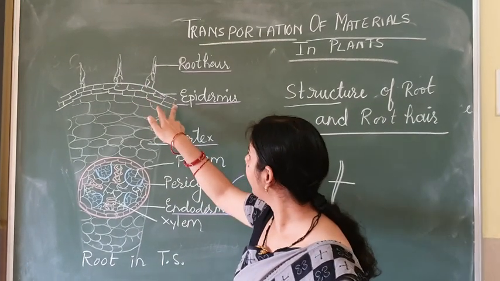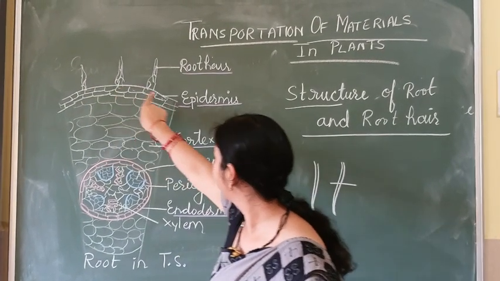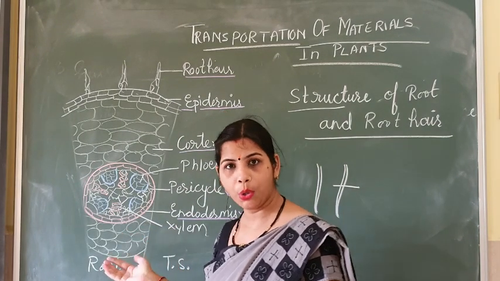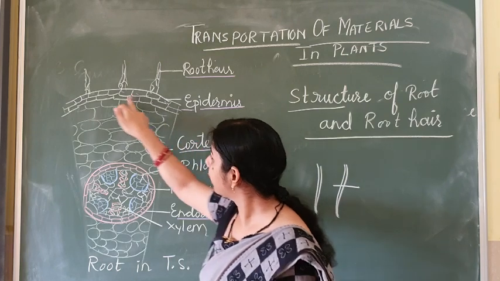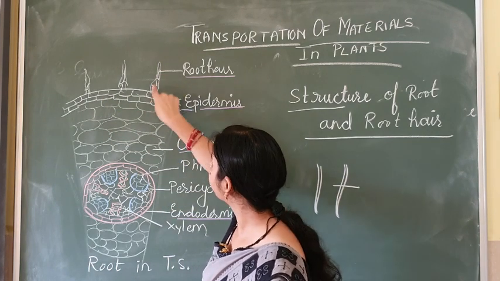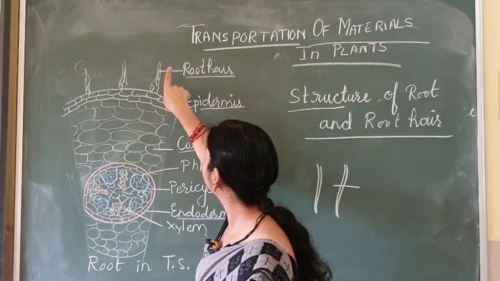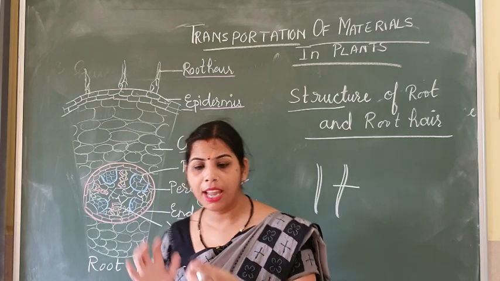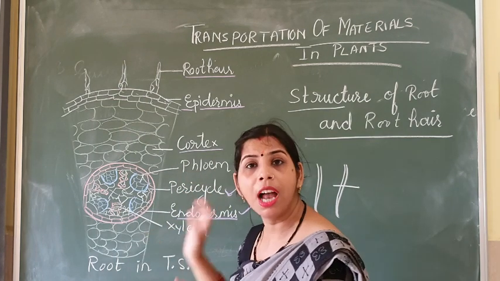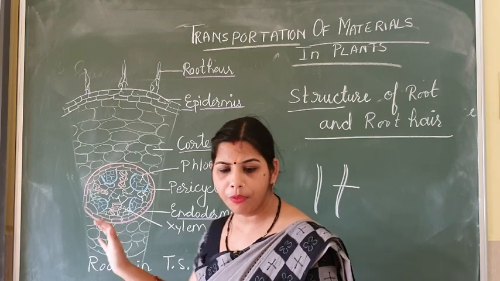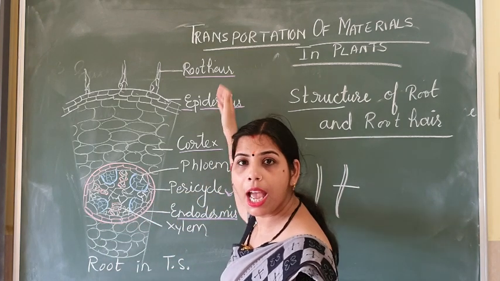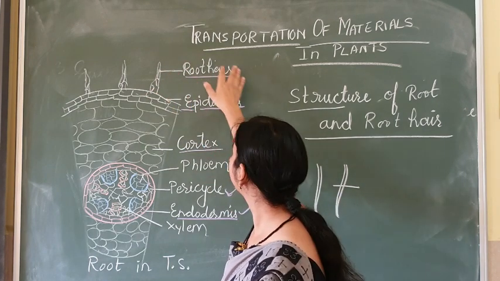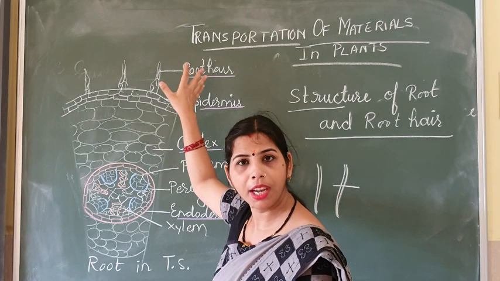So this is the outer layer. Observe this layer; it is called the epidermis, the outer layer of the root. From this epidermis, some hair-like projections extend. These hair-like structures are unicellular, having cytoplasm and a large amount of vacuoles, through which they help in absorption. That means absorption is mainly done by the root hairs.